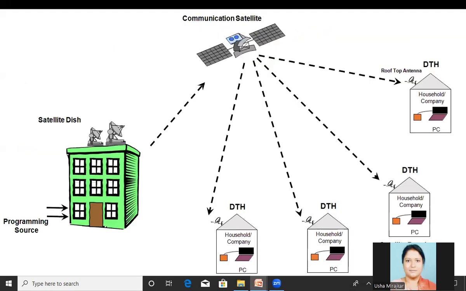This is the basic block diagram: the program sources and the service providers collect the programs and radiate them towards the communication satellites, and again from the satellite they are re-radiated towards the dish antennas.